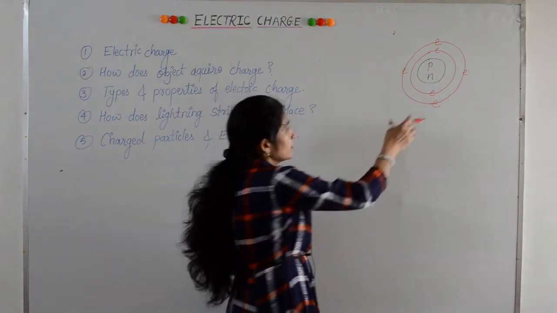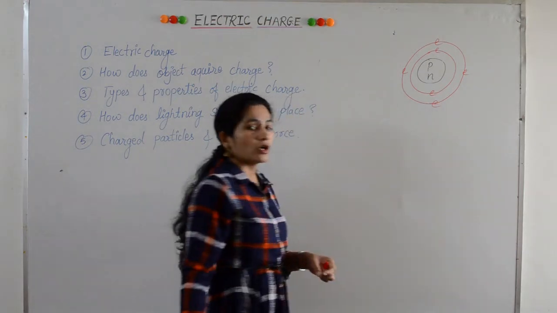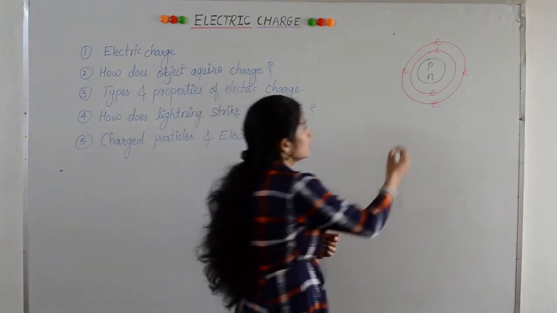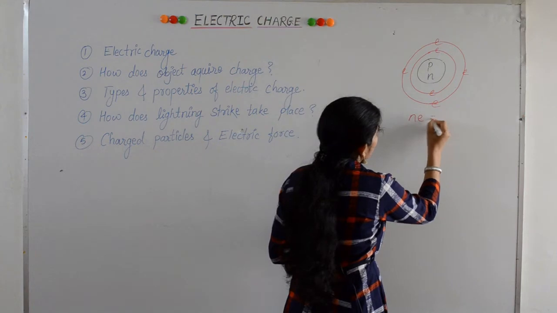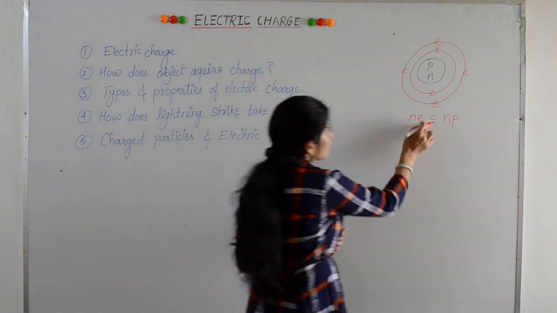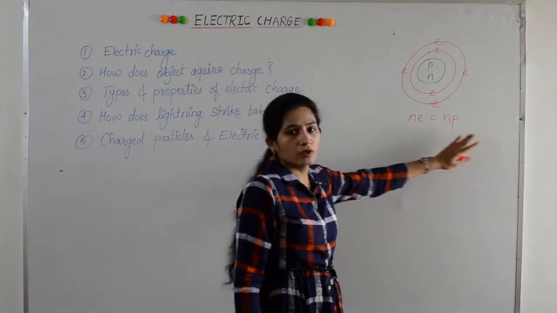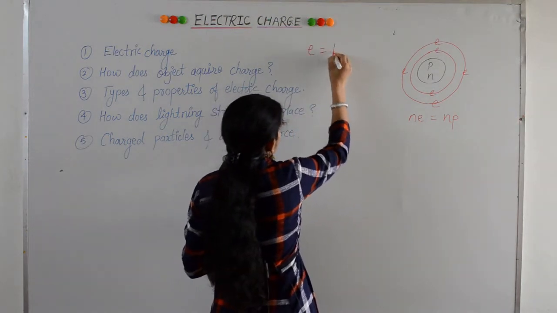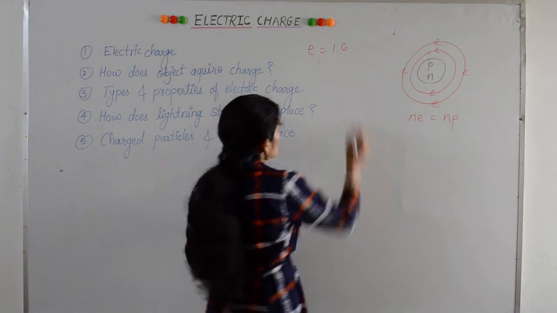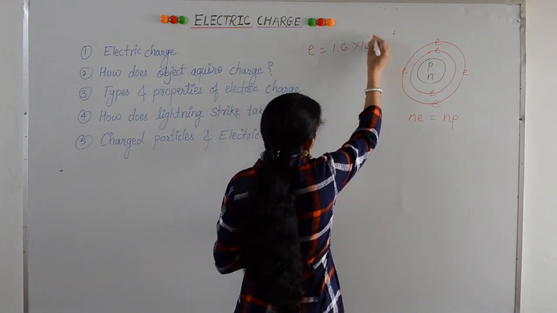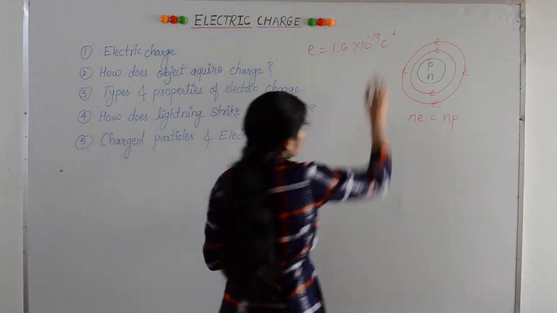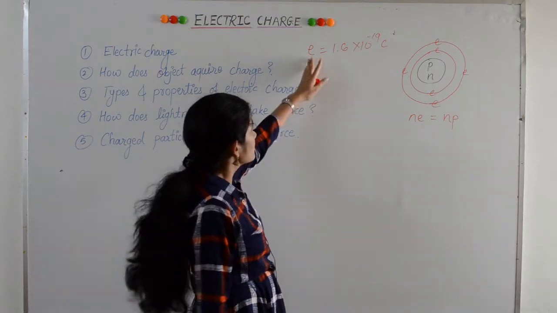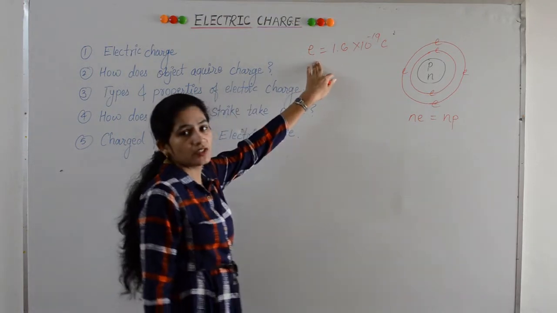The reason is that any atom under normal circumstances has an equal number of electrons and protons. Number of electrons equals the number of protons, and the charge on an electron or the charge on a proton is 1.6 × 10^-19 coulomb. This is called elementary charge.